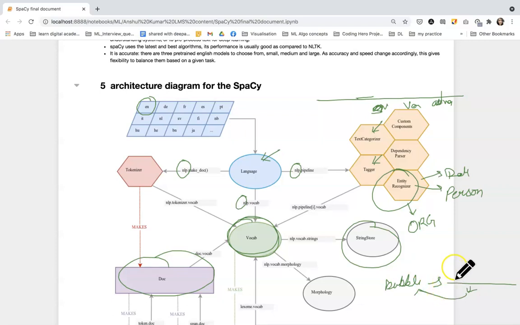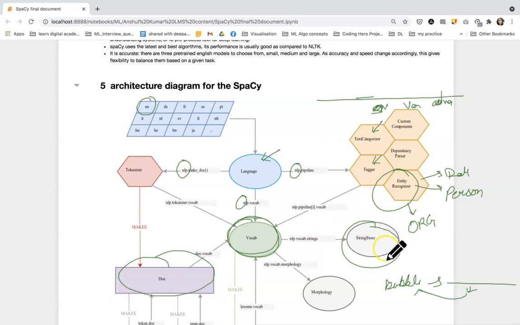That means what is a hash value? We can say it is the address of that word in memory, in the architecture of spaCy. It is the unique ID for that word, and this is stored over here. With the help of that ID we can access that word, and with the help of that word we can access the ID for it.